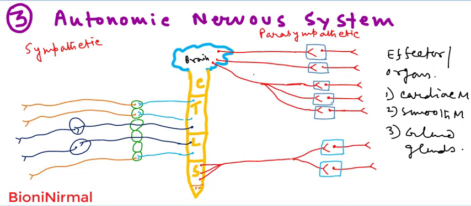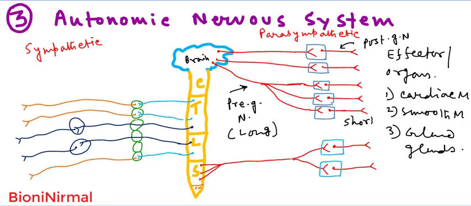And here you can see the length of the different types of neurons in the parasympathetic and the sympathetic division. I have already told you that two neurons are present between the central nervous system and the effector. In the parasympathetic nervous system, there is the preganglionic neuron, and this is the postganglionic neuron. The preganglionic neuron is long in the parasympathetic division, and the postganglionic neuron is short in the parasympathetic division.